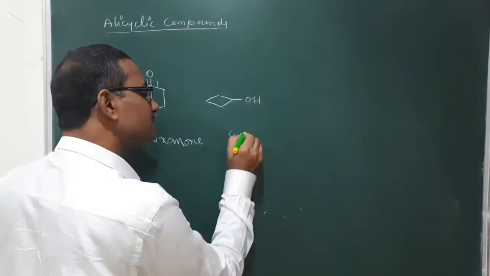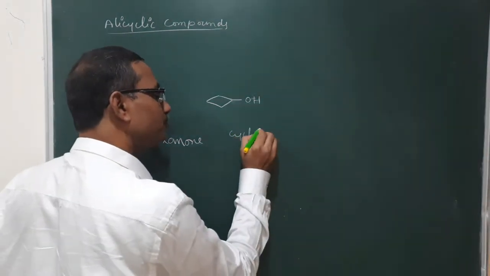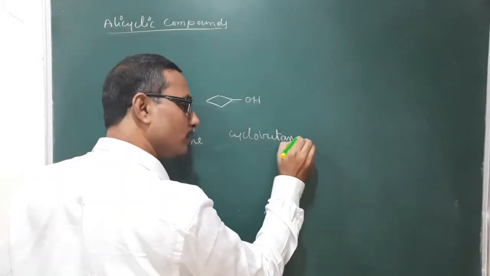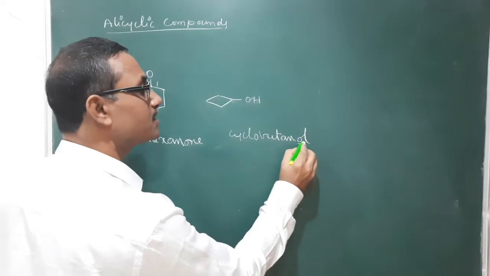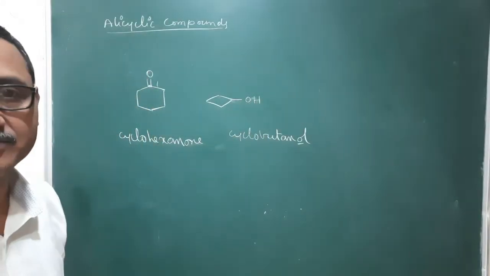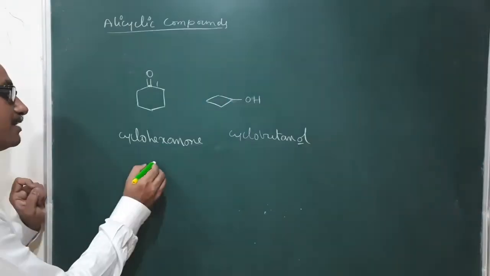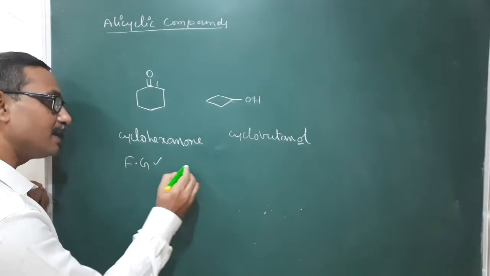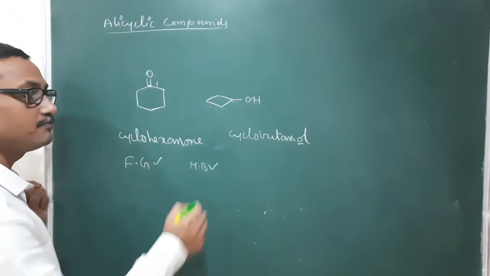Similarly, it is a cyclobutane-ol, "one-ol" or "ol", both are correct. It starts with O, that's why the last E of this name is omitted. Next, here a functional group is present, as well as a multiple bond.